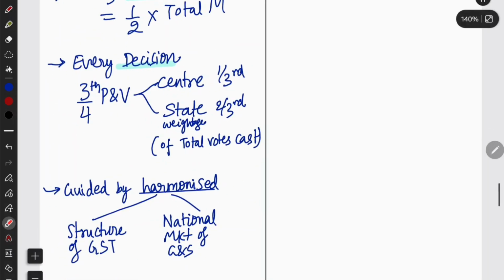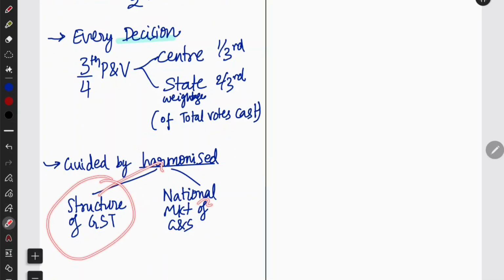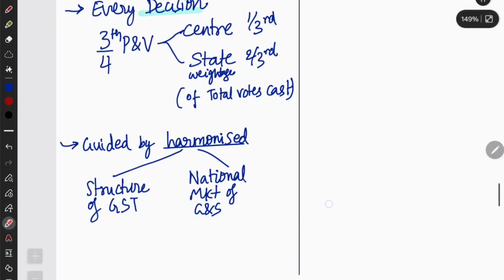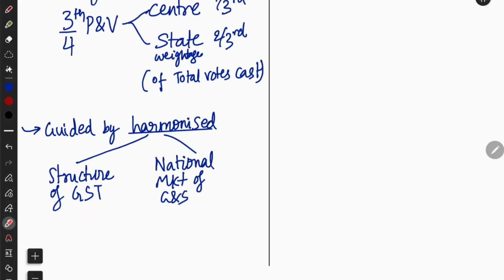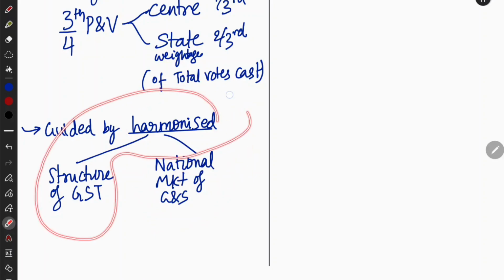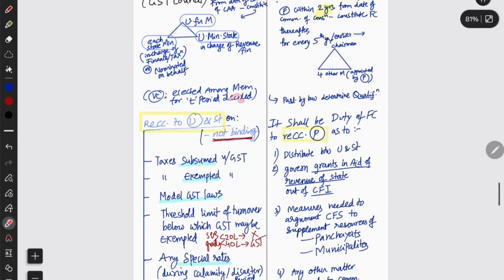And then, guided by: see, decisions of the GST Council are harmonized, and they are guided by the structure of GST and the harmonized national market of goods and services. So the GST Council must have a harmonized structure, and it must also have a national market for goods and services. A harmonized national market of goods and services, and a harmonized structure of GST. Okay, that is about the GST Council. I think you are very clear now.